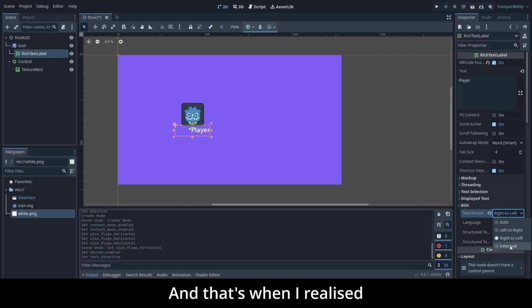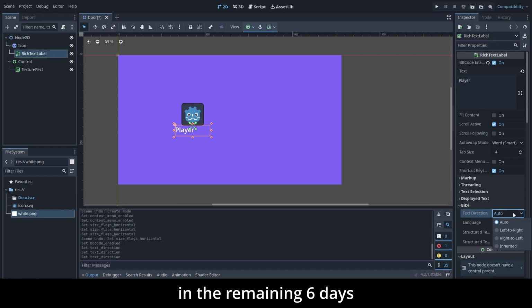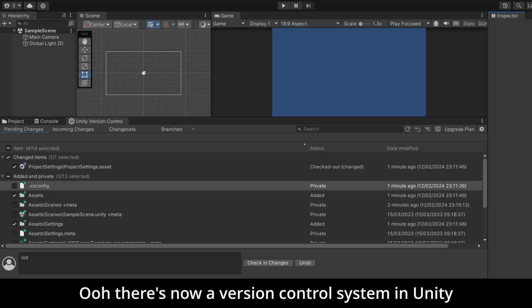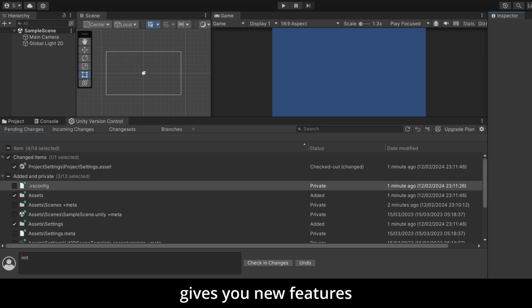And that's when I realised, if I can't even do this, how am I going to make a game in the remaining 6 days? So I gave up and went back to Unity like the one trick I am. I'll explore Godot another time. Oh, there's now a version control system in Unity. It's almost like updating a piece of software gives you new features.